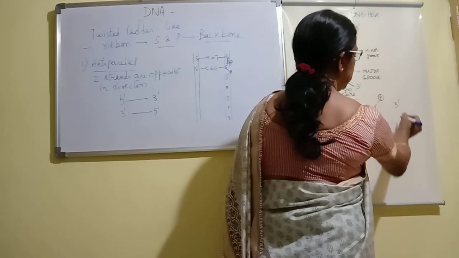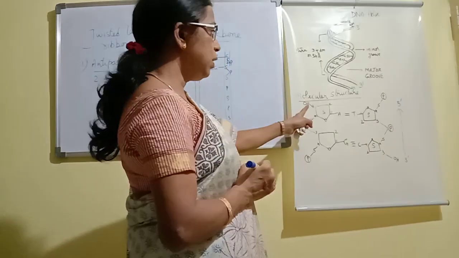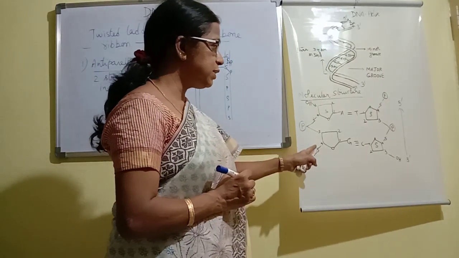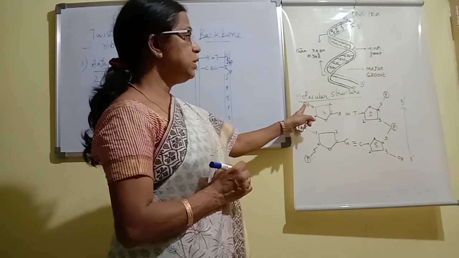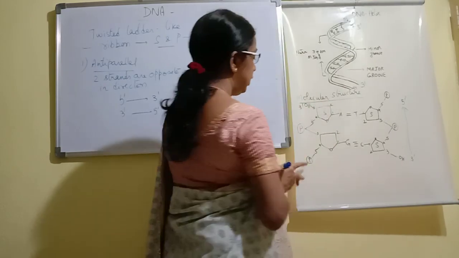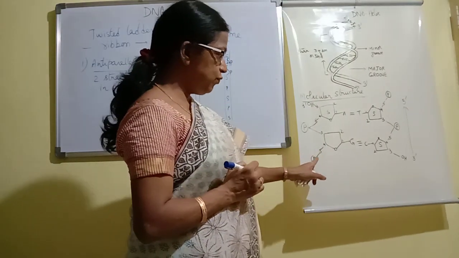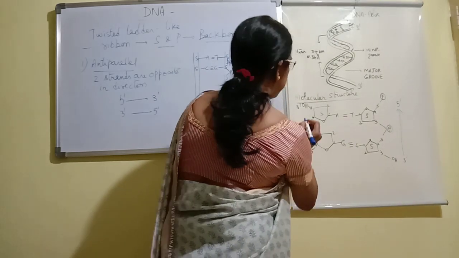So if this is the direction, it goes 3 prime to 5 prime. The opposite we find on the other strand. Here the third carbon atom is free, it has an OH group, so this end is the 3 prime end. At the opposite end we find the fifth carbon attached to phosphate, so we call it the 5 prime end.